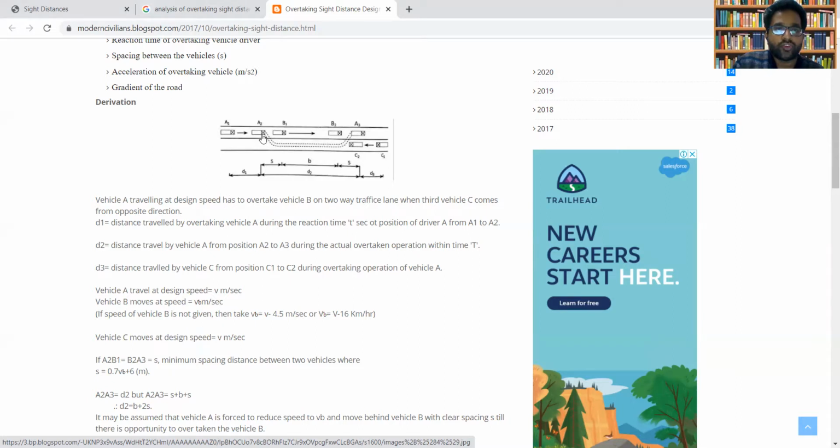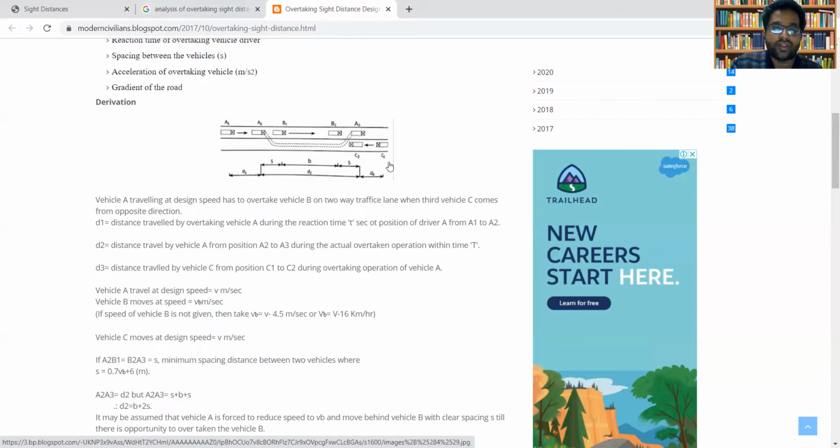Vehicle A is changing its position from A2 to A3. That distance you call as D2. And this distance D2 is covered during the actual overtaking operation time, that is capital T. D1 was a distance covered during the reaction time, small t, of the driver of the vehicle A, and D2 is the distance traveled during the actual overtaking operation T, when the vehicle changes its position from A2 to A3.